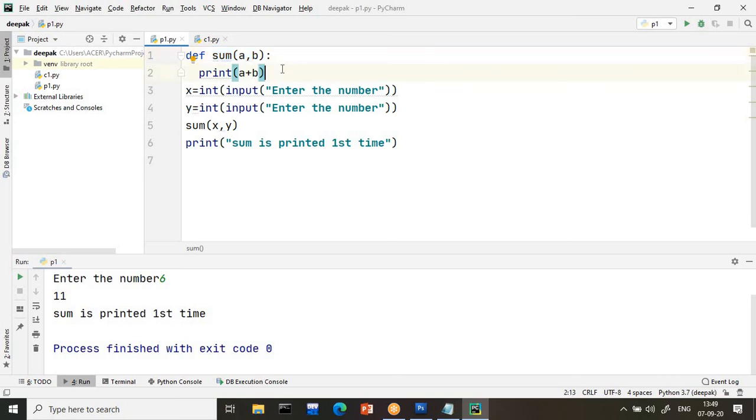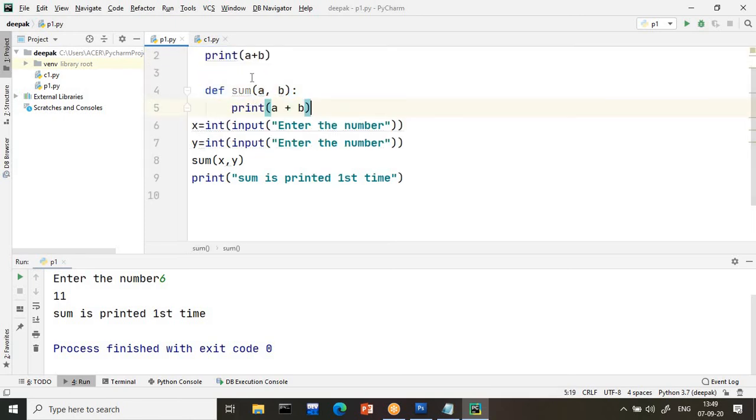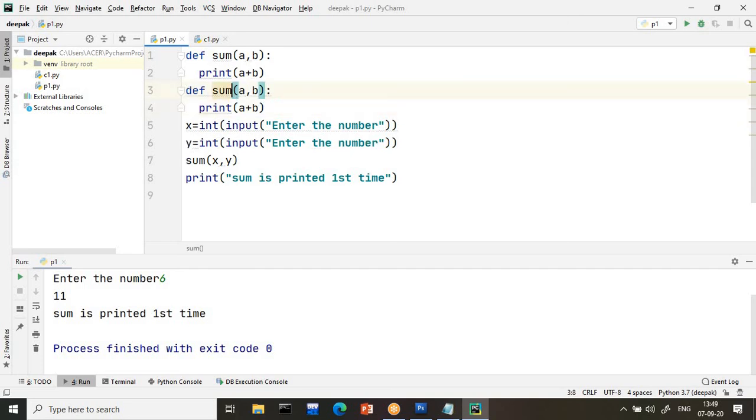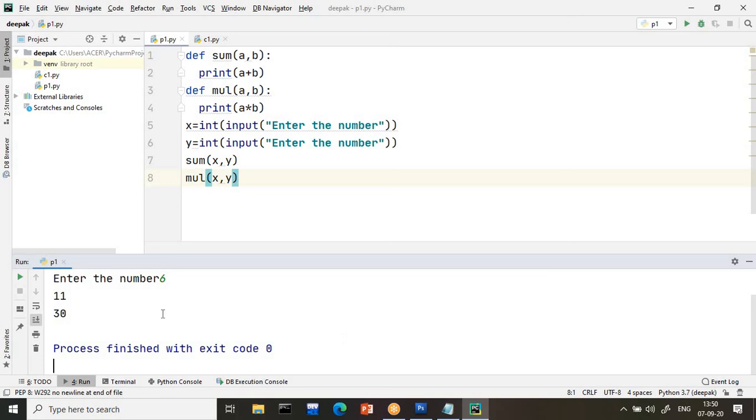Here also the same thing. If you want 10 functions, you can call 10 functions. Let us say I am calling this sum. When you want multiplication, you can take multiplication. In the multiplication, I will change the name to MUL. Here you were calling the sum, and here you will call multiplication. Writing this message is totally optional, it is your wish. I will write MUL is equals to X comma Y. Same numbers I am passing, 5, 6. First sum and then multiplication.